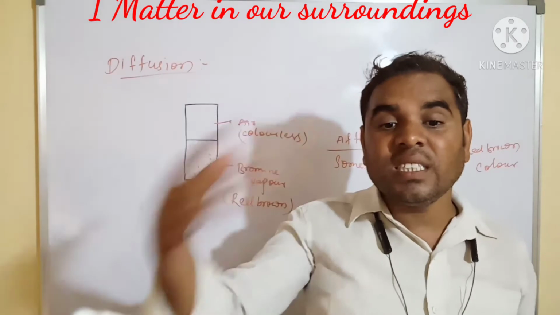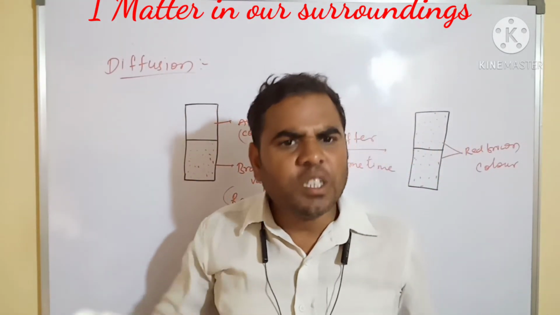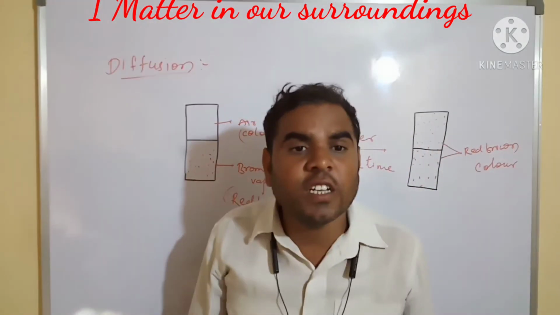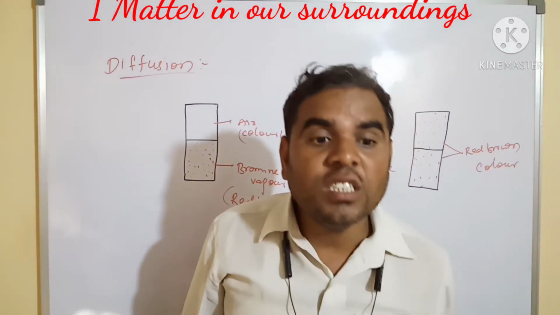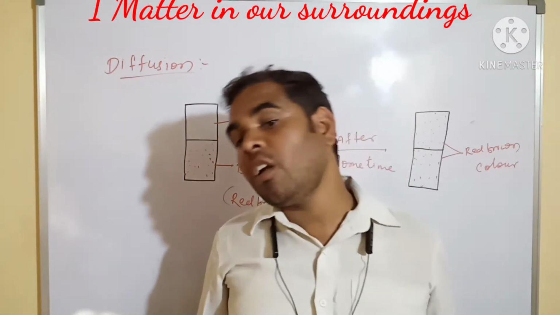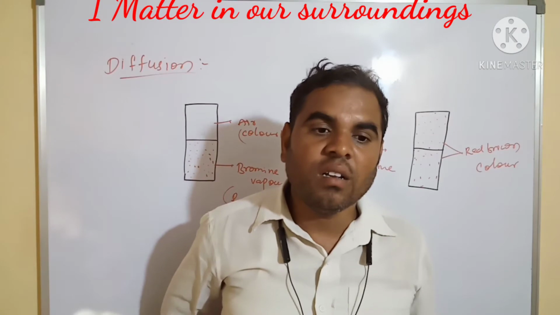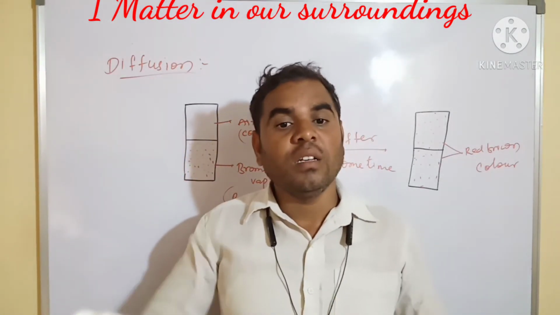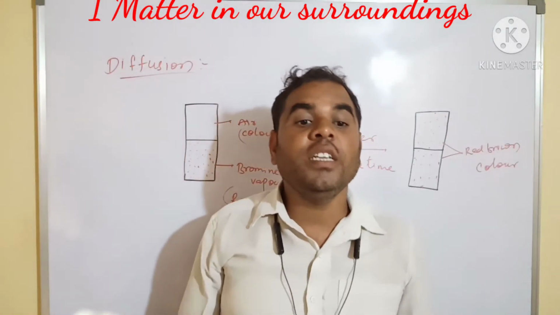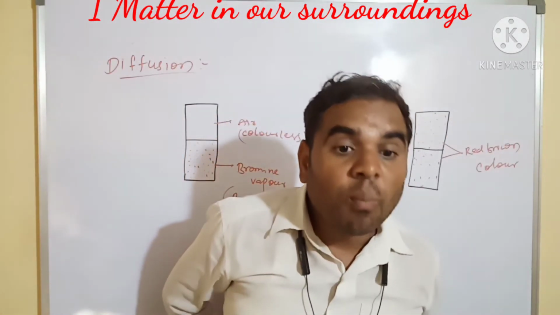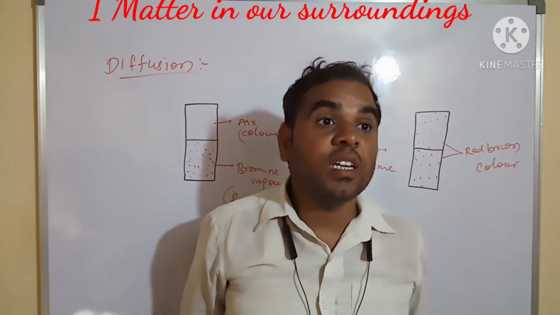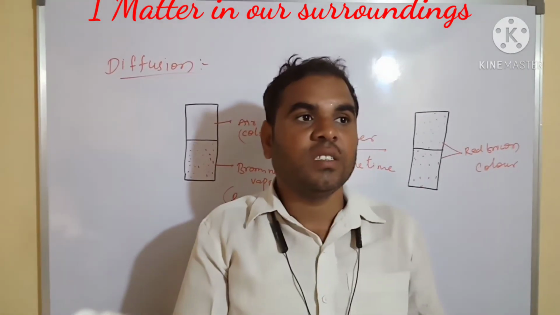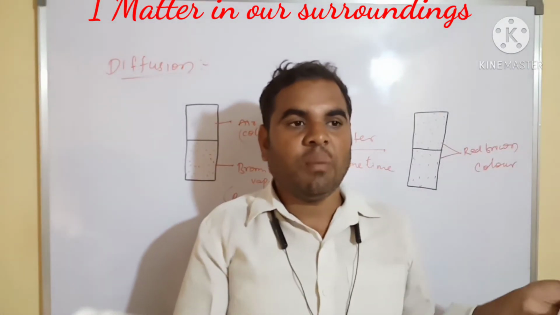Diffusion is a property of matter, which is based on the motion of its particles. So it is the diffusion of gases, the motion of particles.